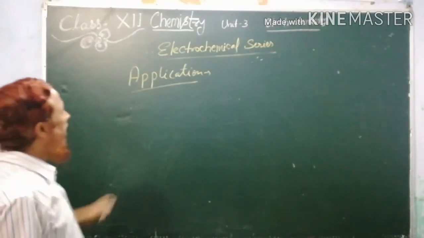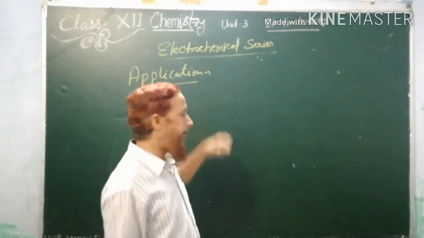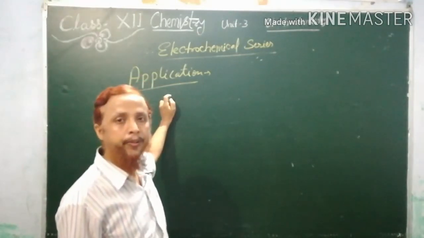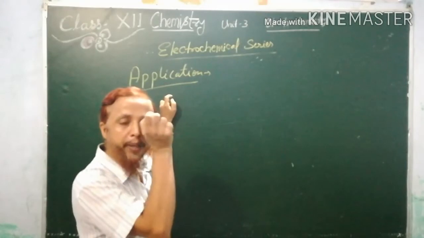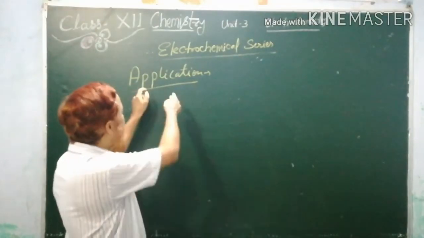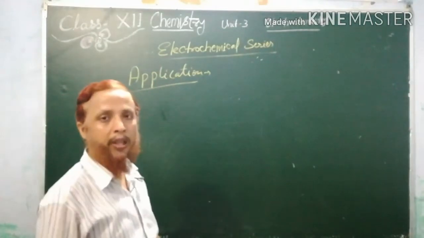So now the applications of the electrochemical series. This is a very important part, because the applications are based on the main features of the electrochemical series.